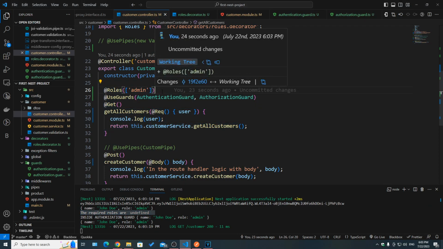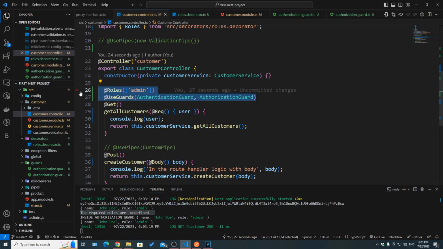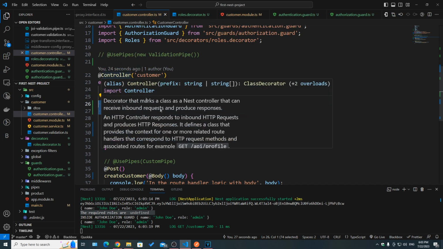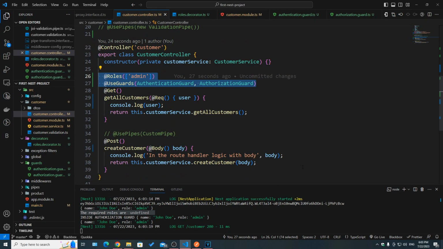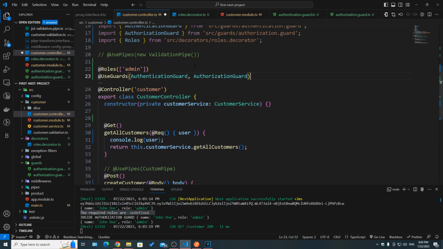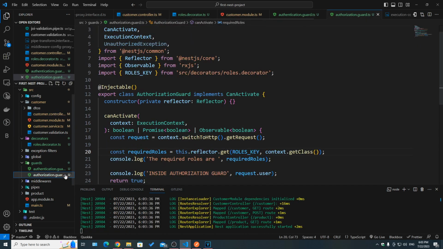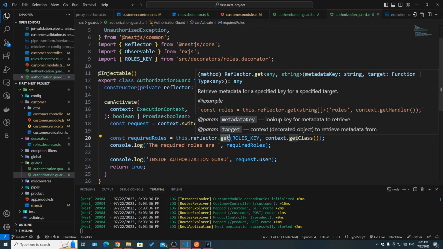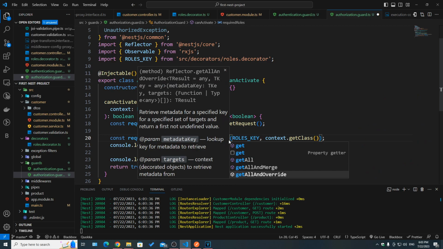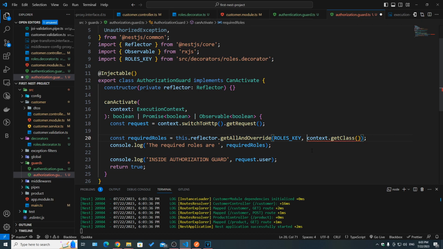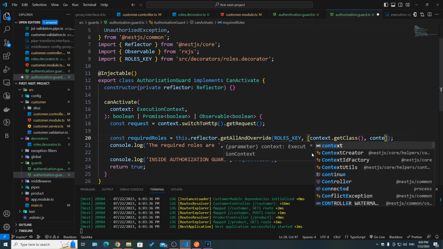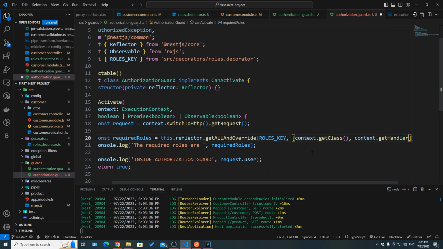Now in your code, sometimes you might have the guards and the decorators set on the controller level, and sometimes they might be set on the route handler level. So it's a good practice to make it dynamic. Meaning instead of using get, we could use get all and override. This says that it retrieves metadata for a specified key for a specified set of targets and returns the first not undefined value. So here, now instead of specifying one target, we have an array of targets. We can say context.getClass and context.getHandler.